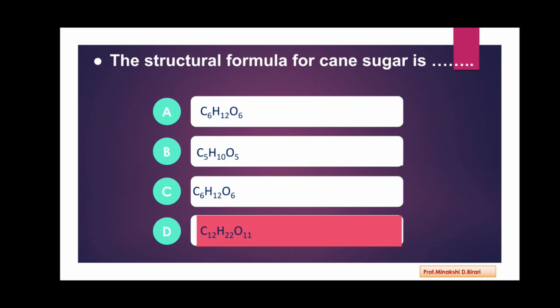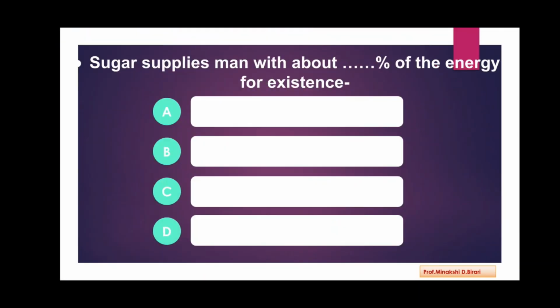Then C6H12O6, that is the formula of glucose or fructose. That is hexose type sugar. C5H10O5, that is the pentose sugar. Cane sugar, it is a disaccharide. So having the structural formula, molecular formula C12H22O11.